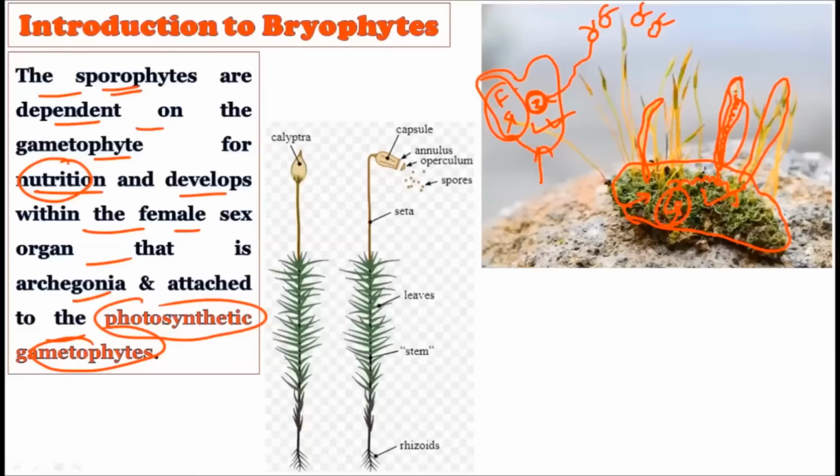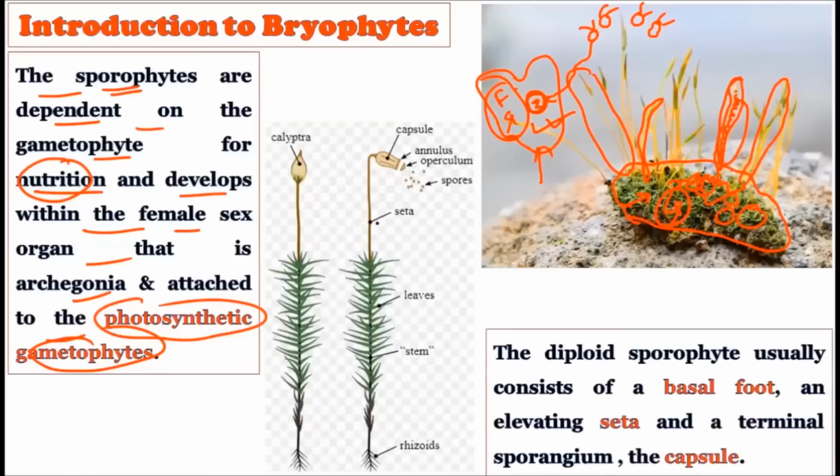Okay, so these sporophytes are growing on the body of the gametophytes, and the gametophytes provide all the required nutrition to them. Whatever sporophytes are there, they only grow on the female gametophyte, and the female gametophyte is responsible for giving them nutrition. The photosynthetic product is shared with the sporophyte, and the sporophyte grows on this nutrition.